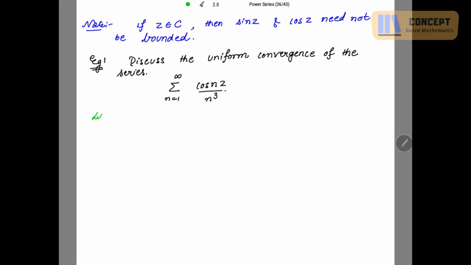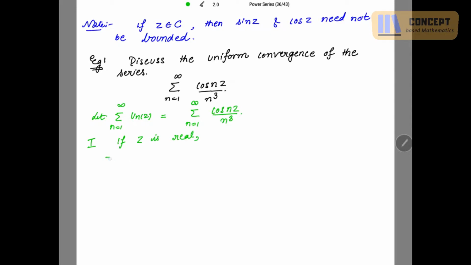We have to study its uniform convergence, and it is not given whether z belongs to the real or complex numbers, so we will discuss both cases. Let u_n(z) be equal to cos nz over n cube, with n going from 1 to infinity. Case 1: z is real.